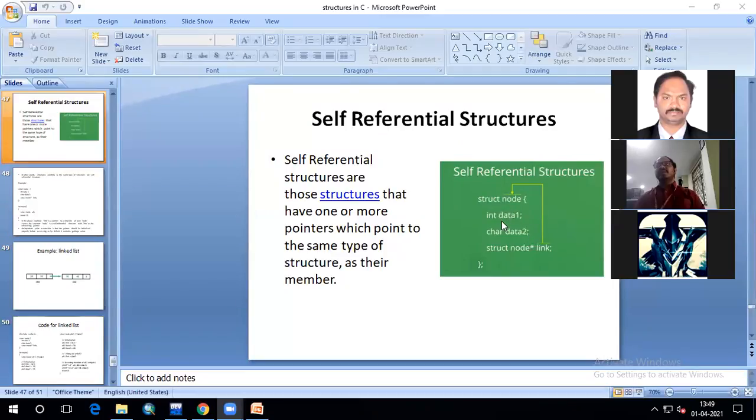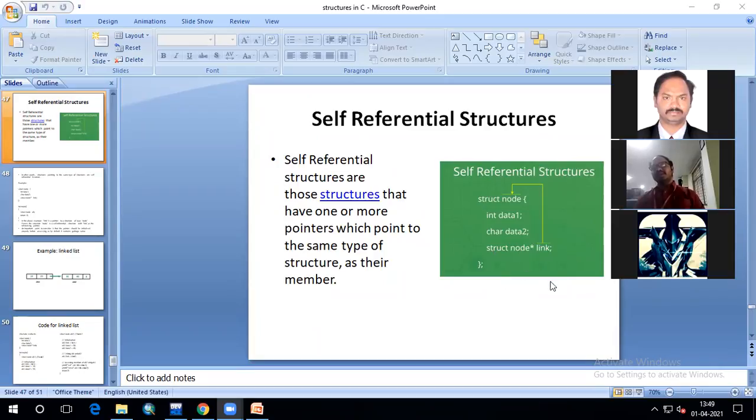So integer data 1 is an integer variable, data 2 is a character variable, and struct node pointer link means link is a pointer of that type. As you see, these are all variable names, and these are the types, right? In the same way you can also declare a pointer. The pointer should mention the type of that pointer, that means the type of addresses it can store.